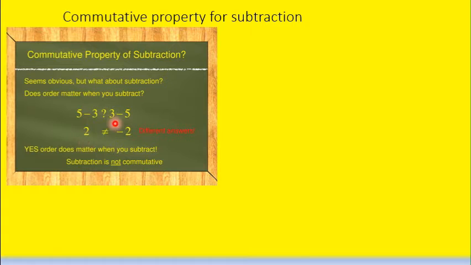Now we are changing the order. 3 minus 5. When we change the order, which answer are we getting? Minus 2. Are 2 and minus 2 both the same, children? No. We are getting different answers. So from this, yes, order does matter when you subtract. So subtraction is not commutative.